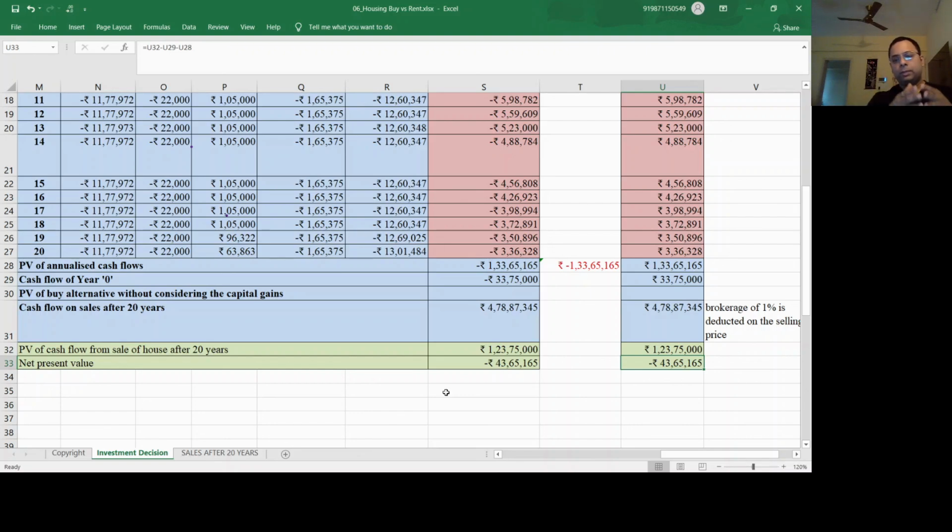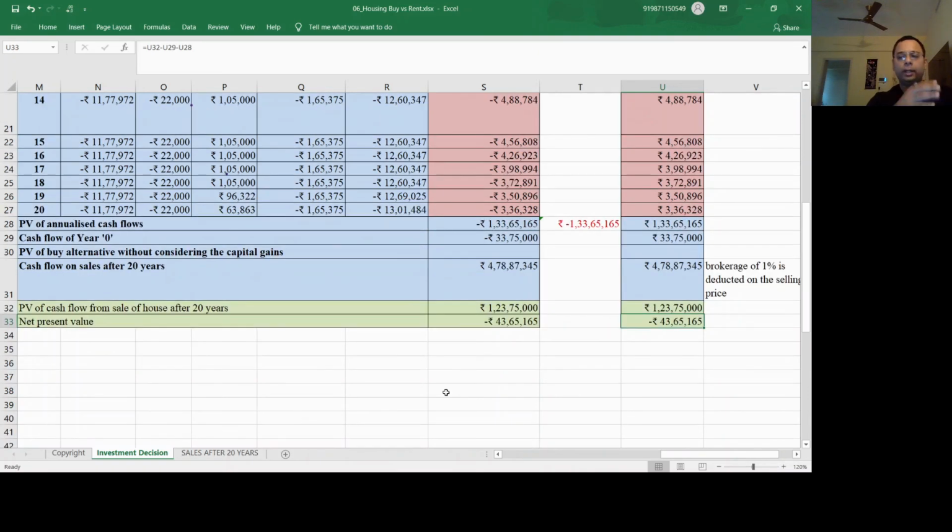Now we have to do a similar calculation for the renting out case. In renting out also we need to calculate all these values and then check which net present value is greater. If renting out comes out to be a greater negative value, then probably buying is the better option, or vice versa. So up to this point, this lecture was covered, and the renting out option calculation is yet to be done in the upcoming two classes.